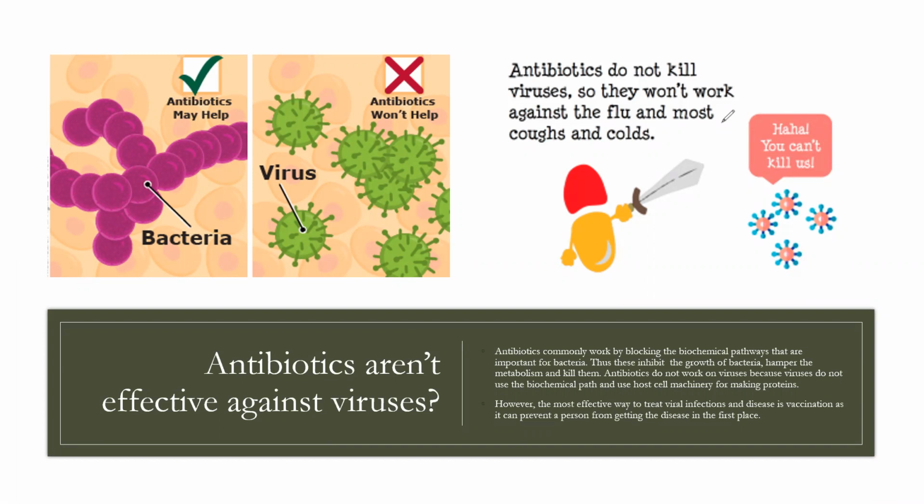Why? Because antibiotics commonly work by blocking the biochemical pathways that are important for bacteria, whereas viruses don't have their own metabolic pathways. They don't have their own cell. They utilize the host body to function. That's why when an antibiotic is taken, it will hamper the metabolism of bacteria and kill them. Antibiotics do not work against viruses because viruses do not use such biochemical pathways. They don't have their own machinery. They use host cell machinery for making proteins.